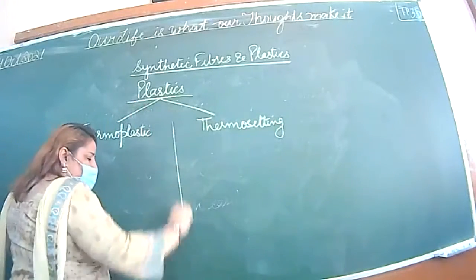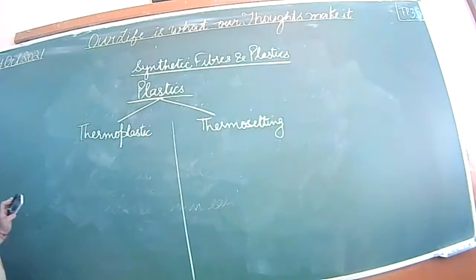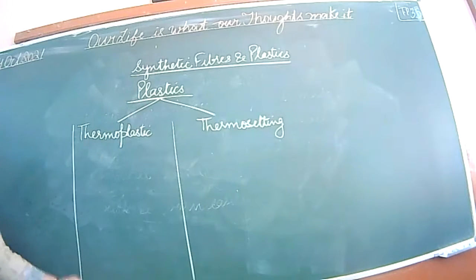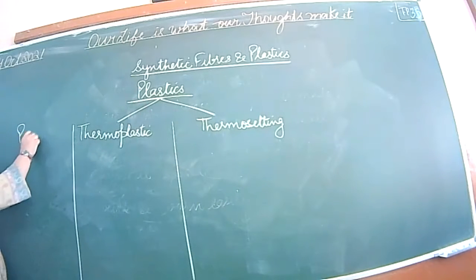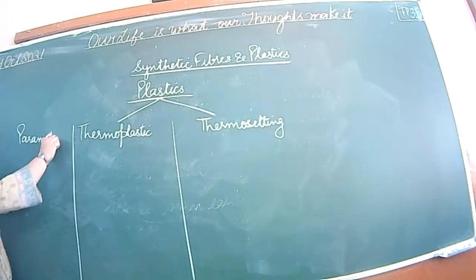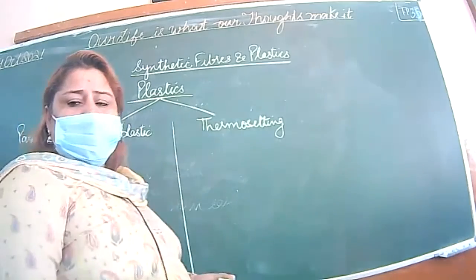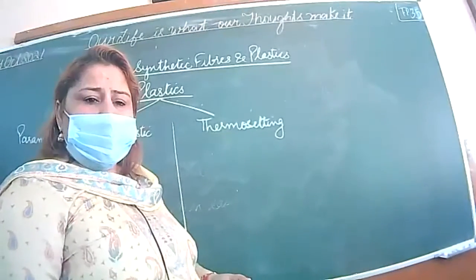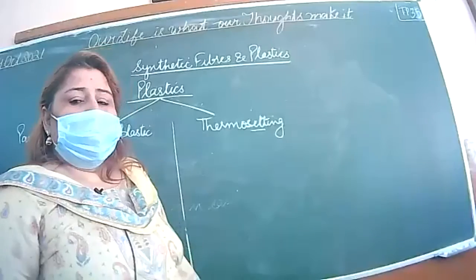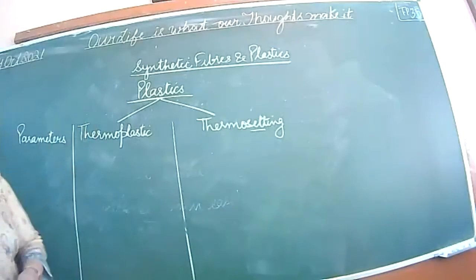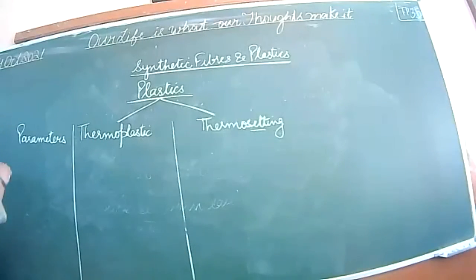We have to differentiate between thermoplastic and thermosetting, and here we will write down the parameters. First point, nature. Write down the definition.